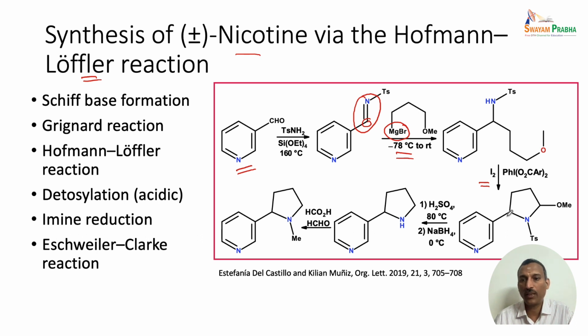So we end up with a cyclized derivative, and then the detosylation is carried out using sulfuric acid, and that is followed by the removal of the methoxy group, and then the N-methylation reaction is carried out using the Eschweiler-Clark reaction. That means the formic acid formaldehyde combination leads to the N-methylation. So by that we end up with the corresponding nicotine, plus or minus nicotine. So this is actually the chiral center.